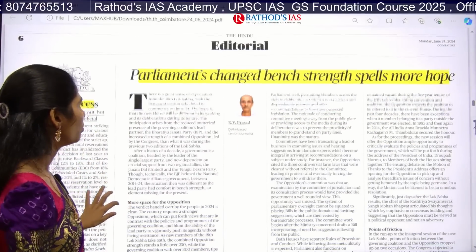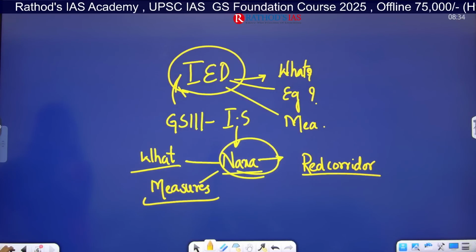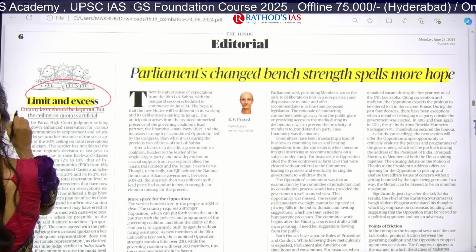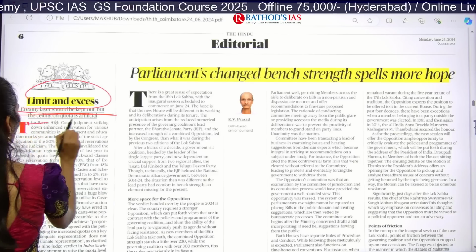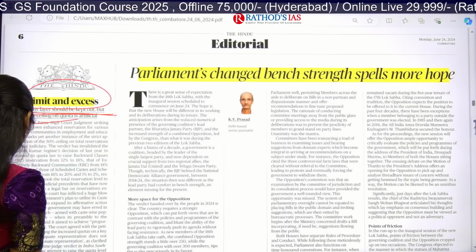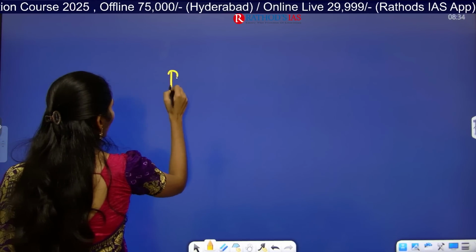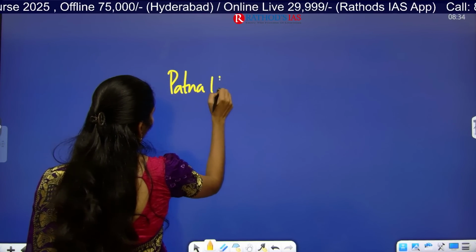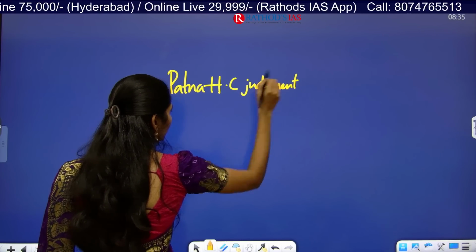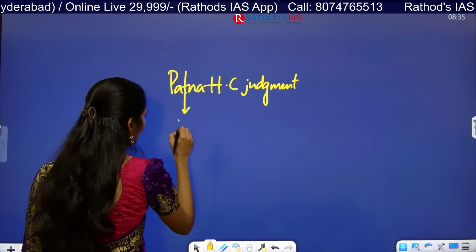Now let us move on to the editorial page. So these two are very important articles in today's Hindu editorials. Here the article says "Limit and excess". This article is talking about how the creamy layer should be kept out, but the ceiling on quota is artificial. So why is it in news? Many of you know about the Patna High Court judgment. Patna is the capital city of which state? Bihar. So what happened in Bihar?